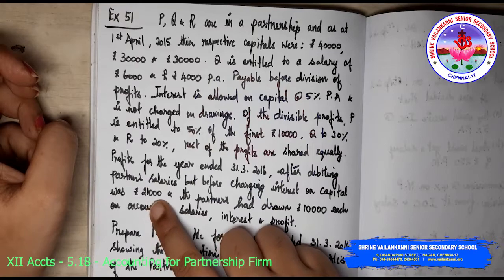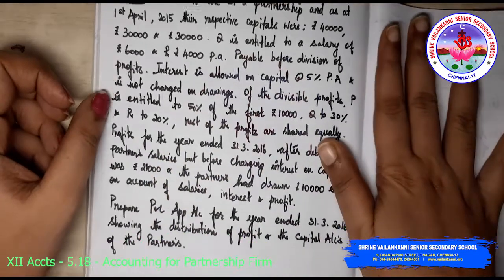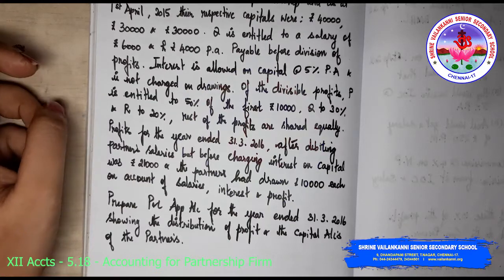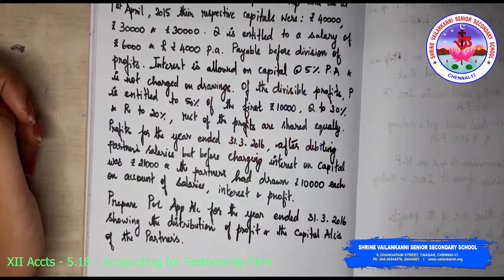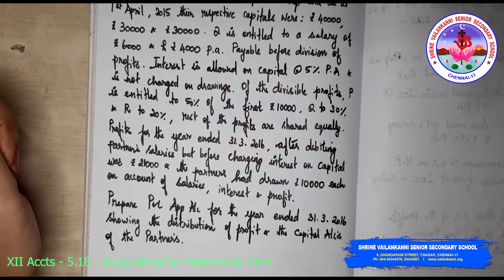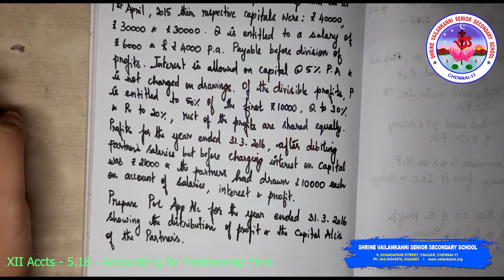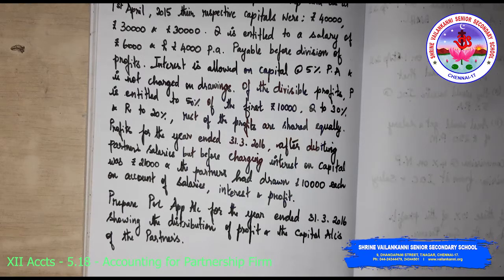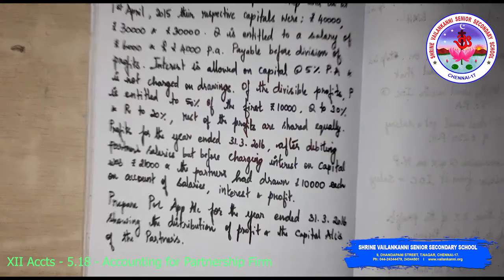What is this 21,000? This is profit. Prepare P&L appropriation account for the year ended 31/3/2016 showing the distribution of profit and the capital account of the partners. So this is the question. We have to solve it by preparing the P&L appropriation account and the partners' capital account. Let me start with the P&L appropriation account.